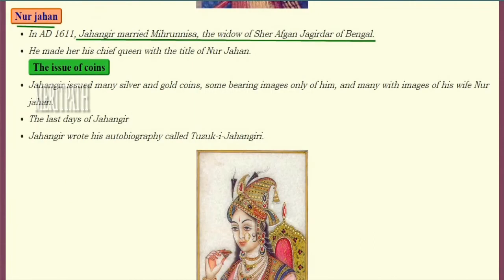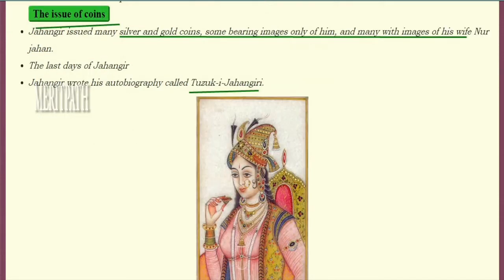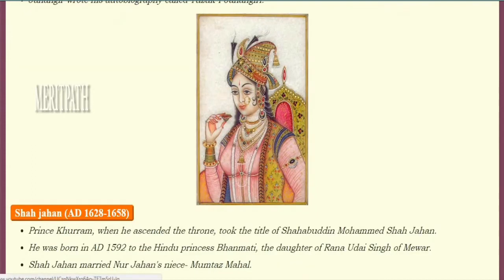In AD 1611, Jahangir married Mehrunnisa. She was the widow of Sher Afghan, Jagirdar of Bengal, and he gave her the chief queen title of Nur Jahan. Jahangir started the issue of silver and gold coins, and they used to bear the image of him and his wife Nur Jahan. During the last days of Jahangir, he wrote an autobiography called Tuzuk-i-Jahangiri. This is the image of Nur Jahan.